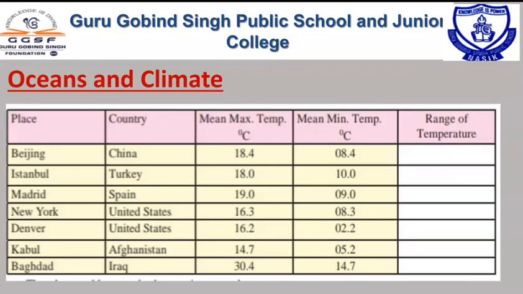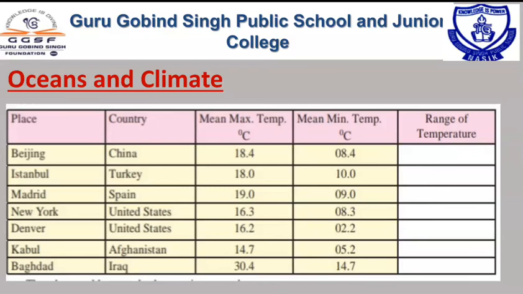Range of temperature means, for example, Beijing's maximum temperature is 18.4 degrees Celsius and minimum temperature is 8.4 degrees Celsius. What is the difference between the maximum and minimum temperature? That difference we write in the last column. It is the range of the temperature.